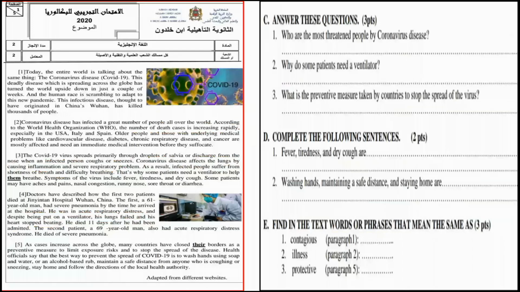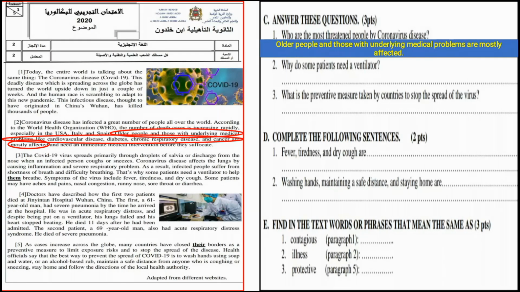Answer these questions. Number 1, who are the most threatened people by coronavirus disease? Let's go to paragraph number 2. We have older people, or you can say elderly people, and those with underlying medical problems. It means people who suffer from health problems like cardiovascular disease, diabetes, chronic respiratory disease, and cancer. What's the problem with these people? Those are mostly affected people by the virus. So we say older people and those with underlying medical problems are mostly affected.